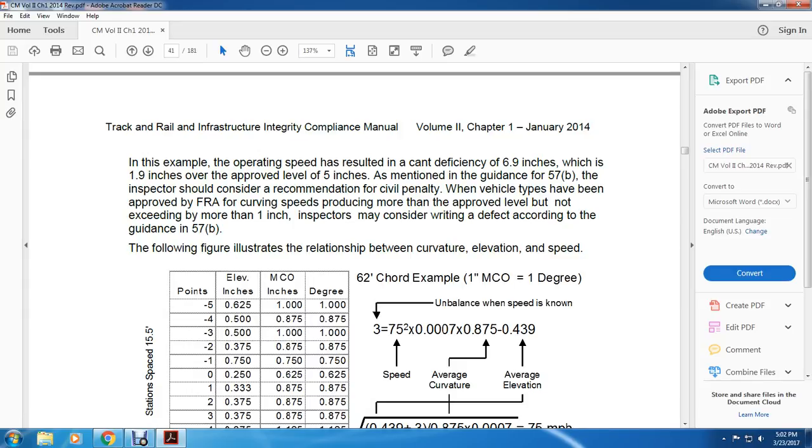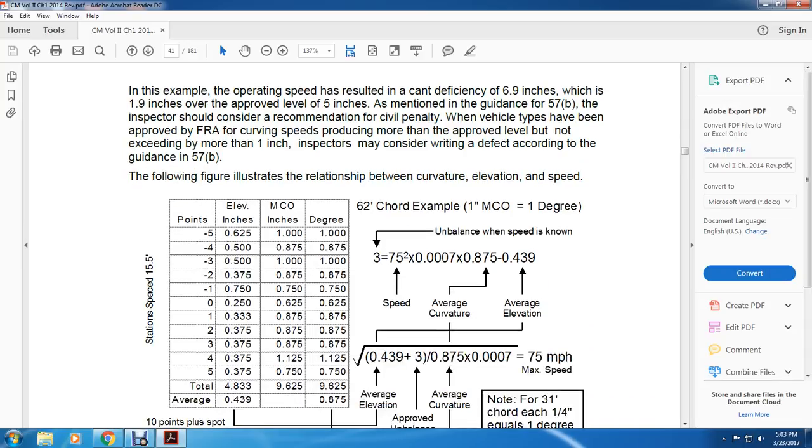But the inspector should consider recommendations. Civil penalty vehicles have been approved with the FRA curving speed producing more than the approved level, but not exceeding more than 1 inch. Inspectors must consider the written defect according to the guidance of 57B. The following figure illustrates the relationship between the curvature and elevation and speed.